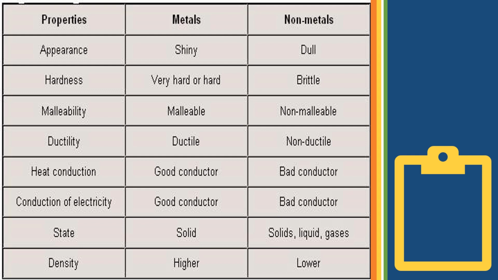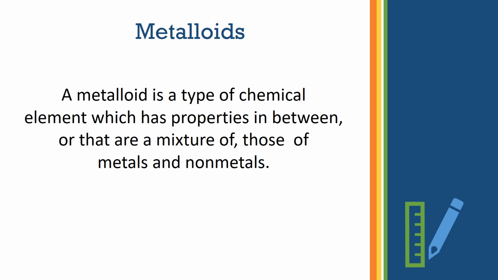So whatever we've done till now is just a very quick revision of what we have already learned. Okay, now metalloid. A metalloid is a type of element which shows the properties of both metal and non-metal. So it may have various properties of metals, and it also has various properties of non-metals. Because it is showing the properties of both metals and non-metals, you put it in a separate group altogether and you call it a metalloid.